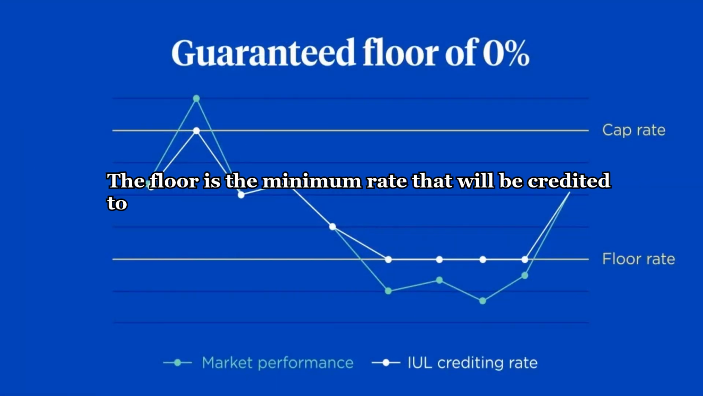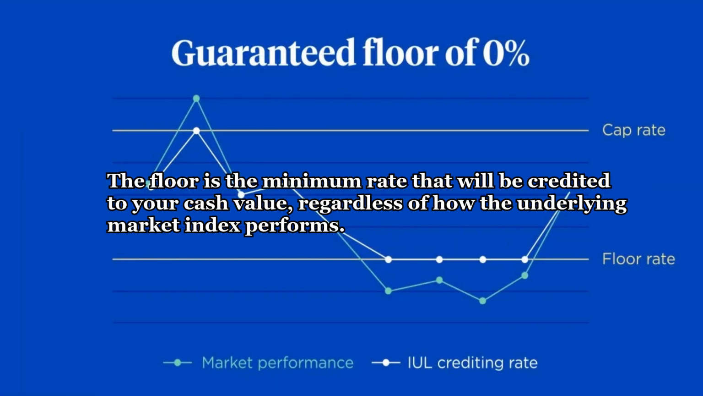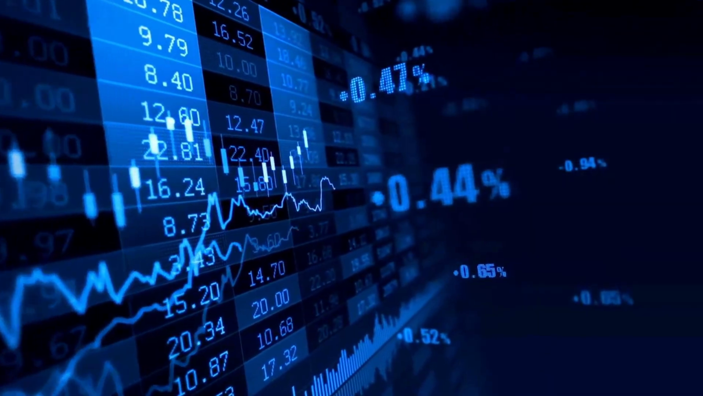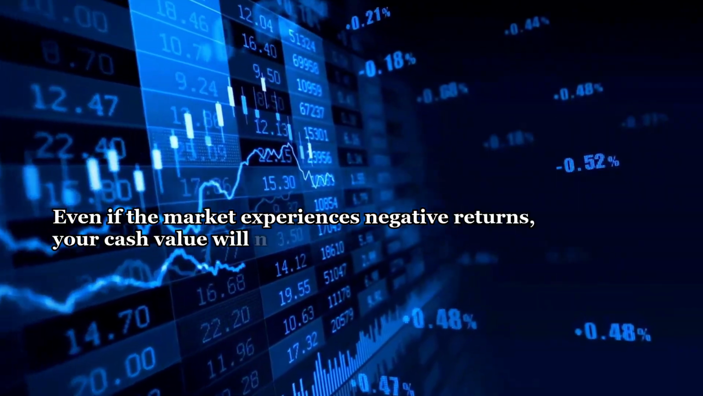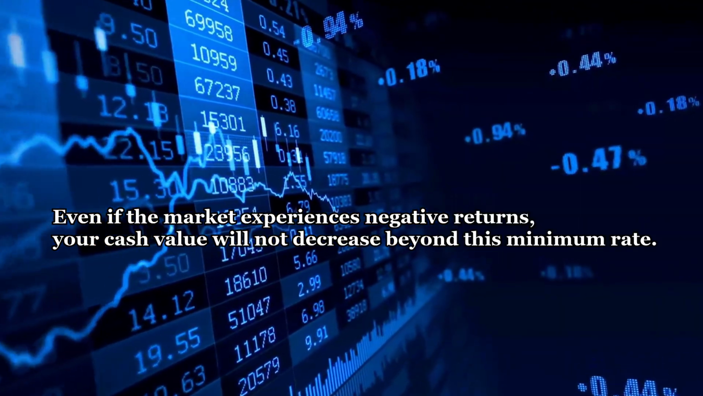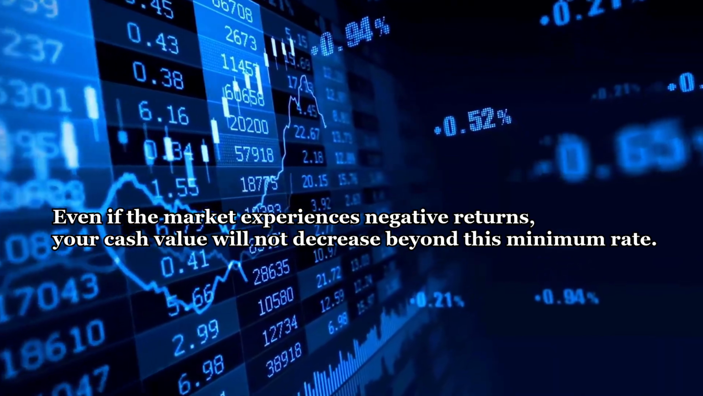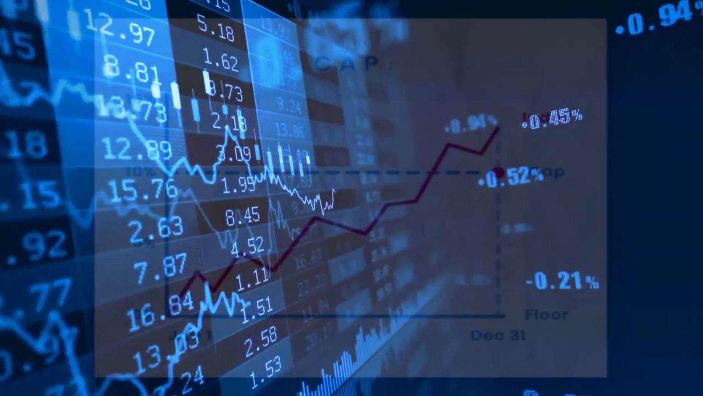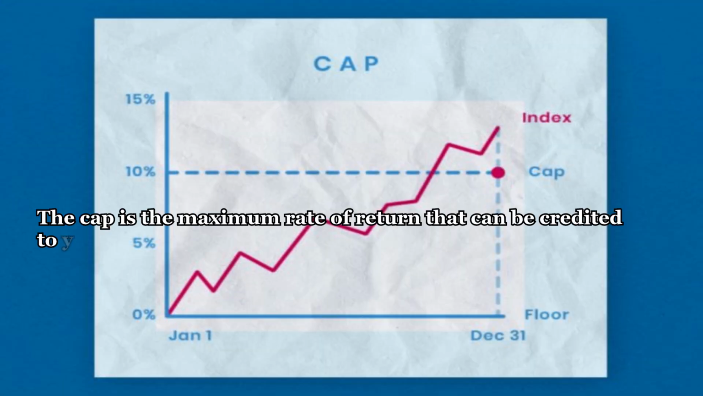Floor. The floor is the minimum rate that will be credited to your cash value, regardless of how the underlying market index performs. This means that even if the market experiences negative returns, your cash value will not decrease beyond this minimum rate. Typically, the floor rate is set at 0%, ensuring that you do not lose any principal due to market downturns.